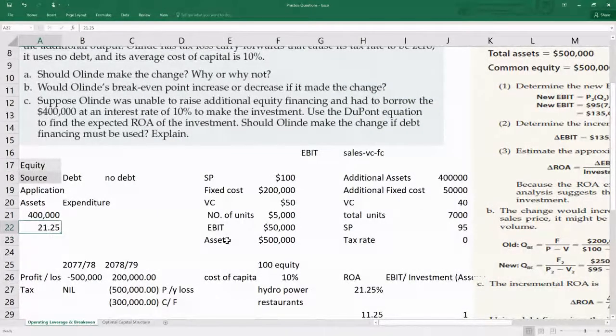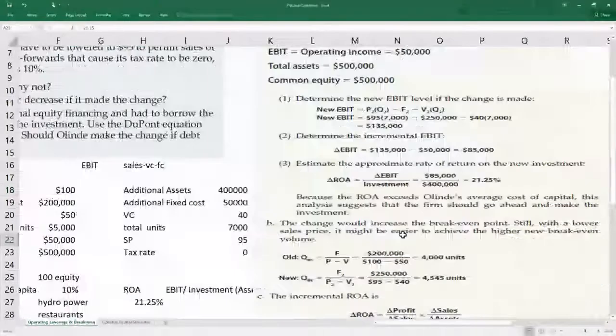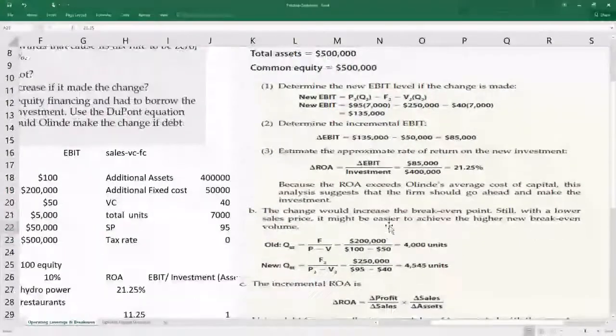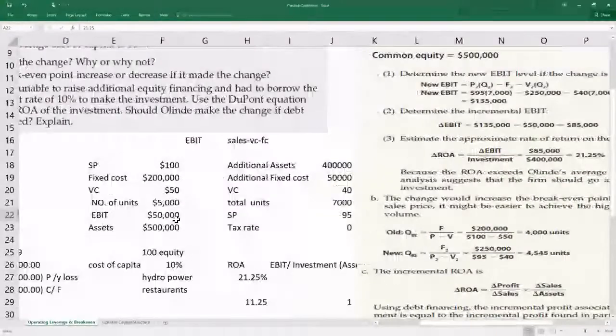You are getting funds from somewhere, 400,000 at a cost of 10%, and you are applying that in assets and investing there, and you are getting a return of 21%. So definitely you will accept the project. Okay, so any confusion yet in this first question?